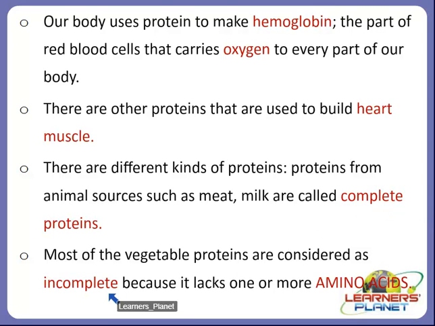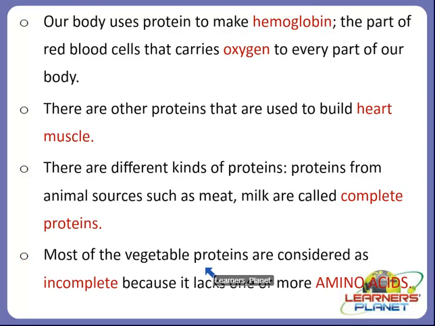The animal sources like chicken, fish, soya bean and dairy products are complete proteins because they provide us with the right amount of protein for a complete diet. And there are other plant sources, or vegetable proteins, like grains, seeds, nuts, vegetables and beans.